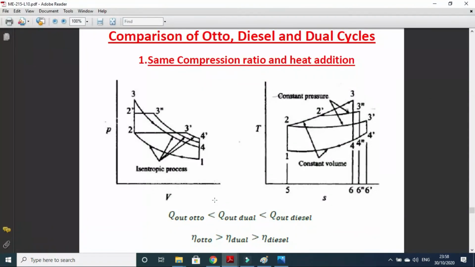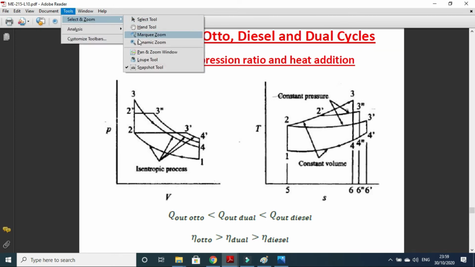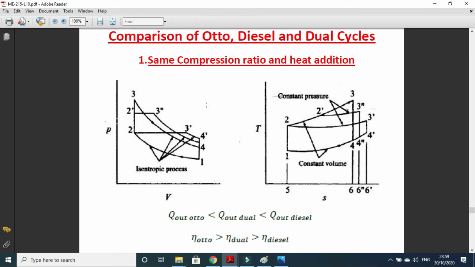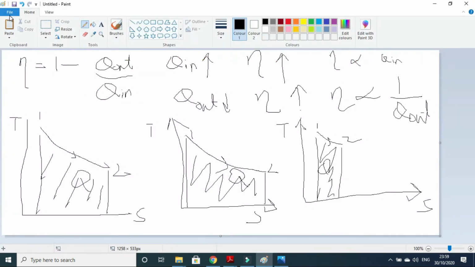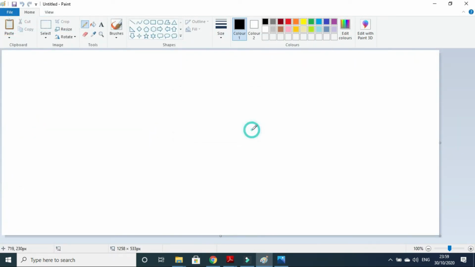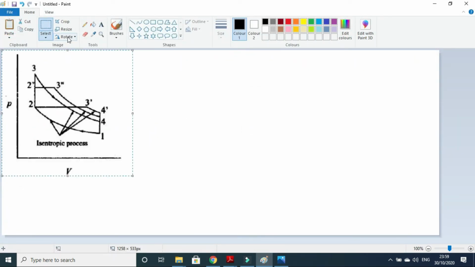Now we have to compare the Otto, diesel and dual cycle at the same compression ratio and heat addition. So which one has the highest efficiency? Actually, in this one diagram you can find all three cycles. How?